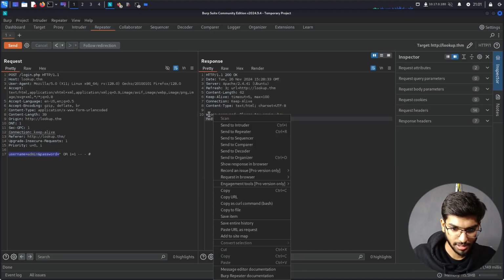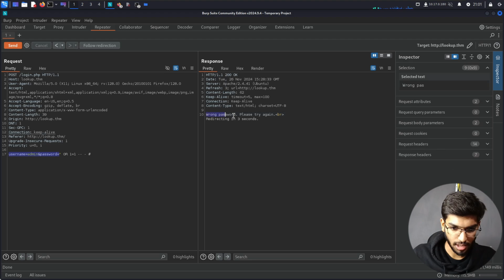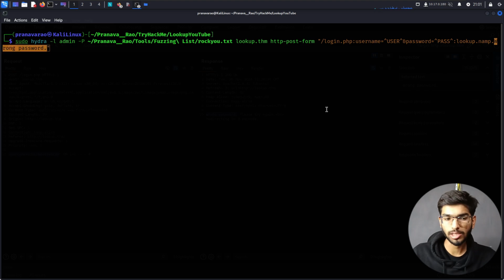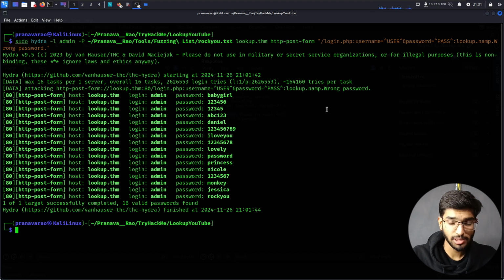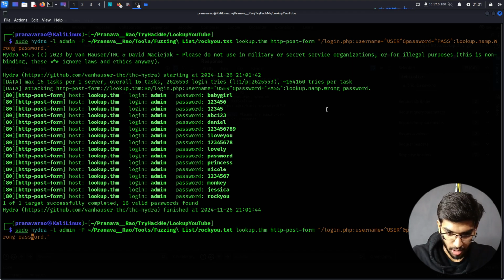Copy this, yeah. Wrong password. So if the output of this scan is wrong password, let it not show it to me. I want anything other than the wrong password to display. So let me press enter. That should start it. It gave me so much output which I was not expecting. Honestly, so what is wrong here?